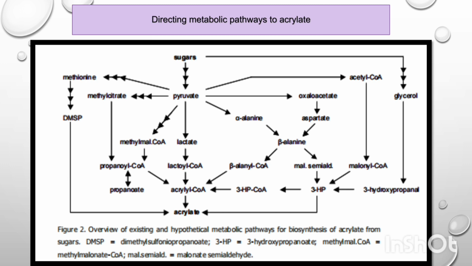So this problem is also a barrier in the production of acrylate, and many more. So so far it is not clear how to obtain a high yield of acrylate on sugar.